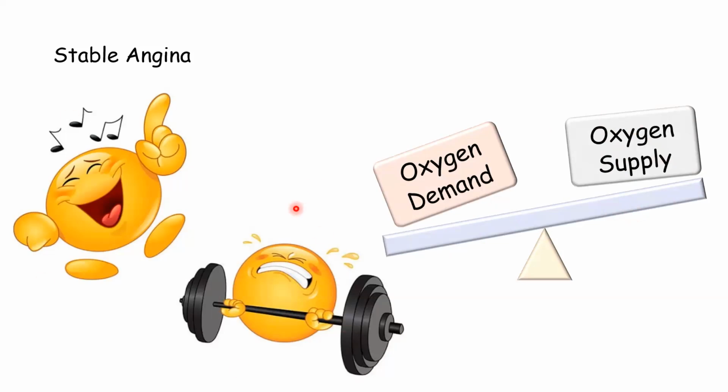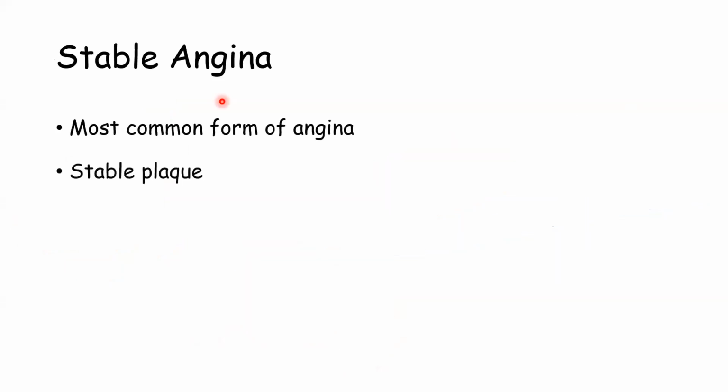In such a condition, an angina attack pain will be there, and this is called stable angina. Why is this called stable angina? Because it follows a pattern, and the plaque which is formed in the coronary artery is stable, not moving anywhere. I had shown you the plaque in the coronary artery, right? That is stable in the coronary artery. It's not moving anywhere. And the attack is following a pattern. Whenever a person is doing any exercise, at that time, an attack may occur.